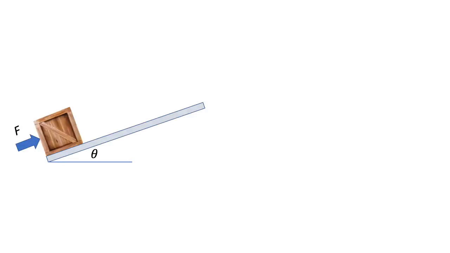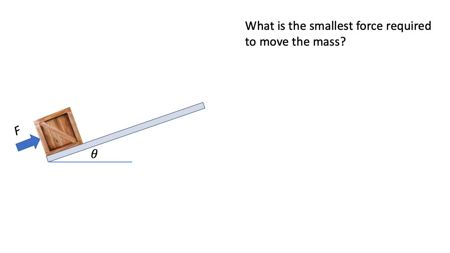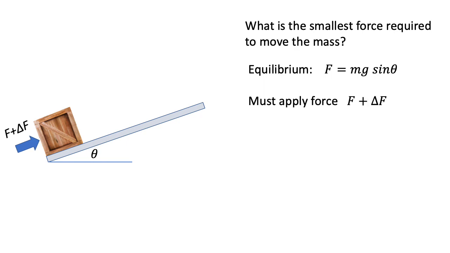So we are pushing this box up the ramp using a force F. What is the smallest force required to move the mass? We know that at equilibrium, the force F would be equal to mg sine theta, where m is the mass of the box, g is the acceleration due to gravity, and theta is the inclination of the ramp. So we must exert a greater force, F plus delta F.